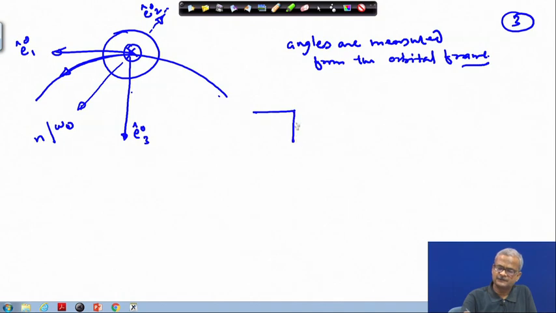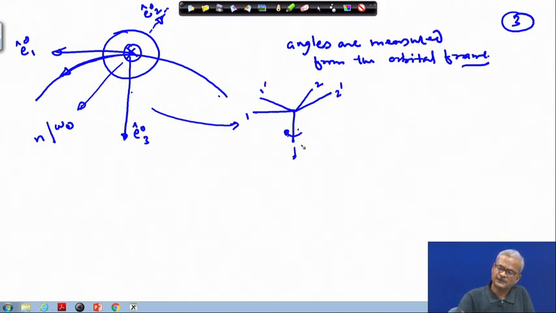Right now, this is the corresponding axis which is shown here. If I give rotation about the first axis, I should show it in the positive direction. Positive direction will be toward this. So this will go from this place to this place, and this will go here. So this is 1, this is 2. This will become 1 prime and this will become 2 prime, this is 3. So 3 prime will remain here. The next rotation I give about the 2 axis. This rotation I am writing as theta 1, this is theta 2.